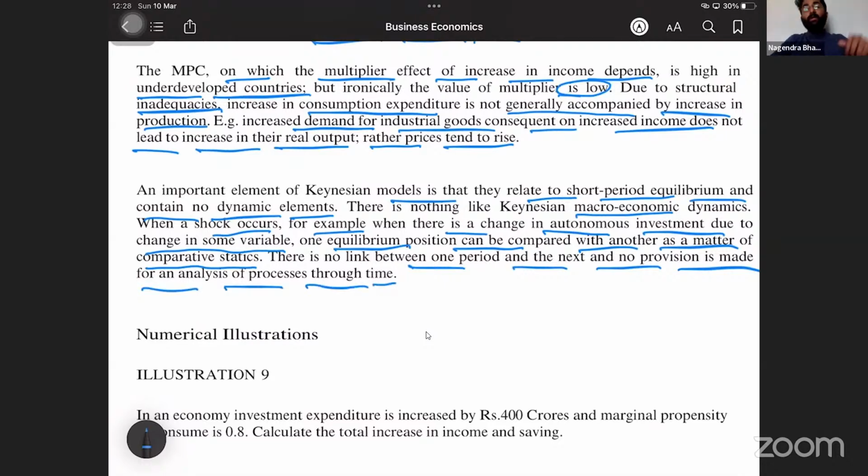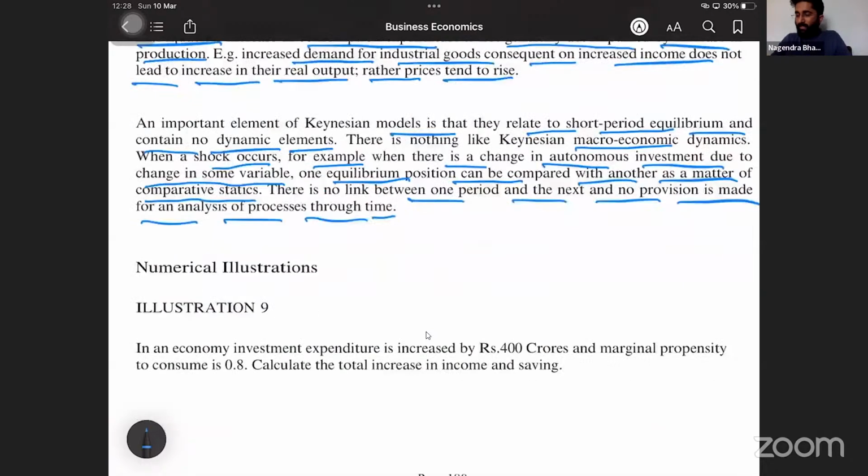processes through time. So basically, the limitation of the model is that the equilibrium condition which was there in one year is not required to be the same the next year. It can be some different condition. There is no link between one period and another period, and no provision is made for the analysis of processes through time. We cannot make a link here. One year we got one picture, next year we might get an altogether different picture. So this is one limitation.